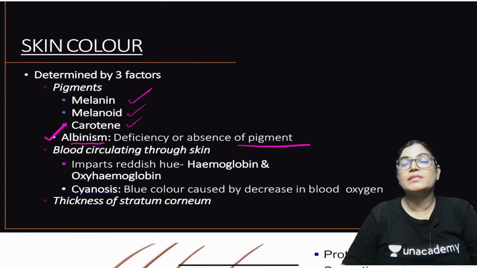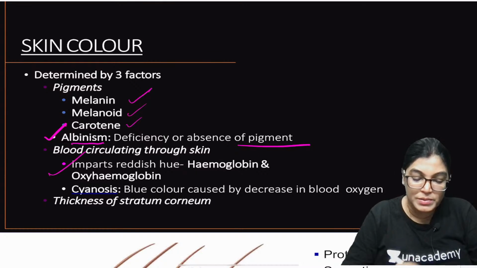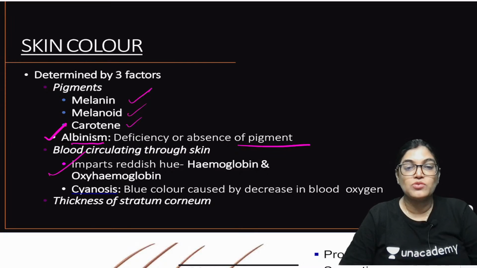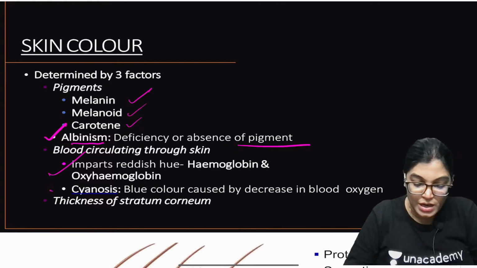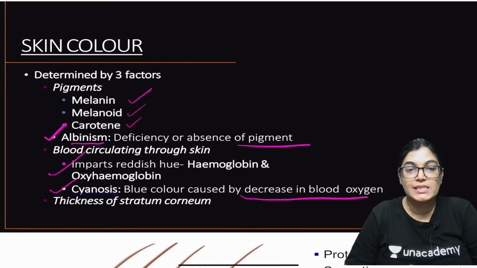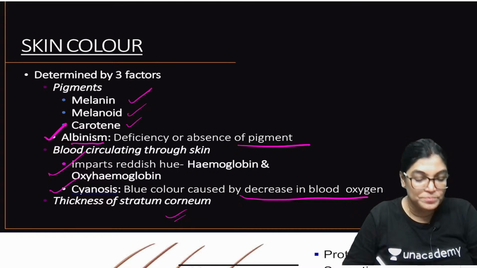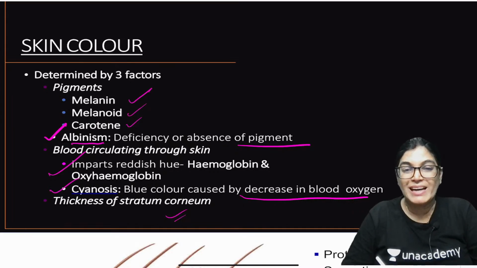Also, if the blood has a large amount of hemoglobin or oxyhemoglobin, the skin shows a slightly reddish color, and it is considered healthy skin. At high altitude, or sometimes in a disease condition, there is decreased blood oxygen level, and this gives the skin a blue color. That is the condition of cyanosis. It also depends slightly on the thickness of the stratum corneum, which is also responsible for imparting skin color.